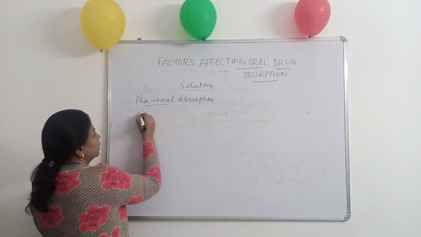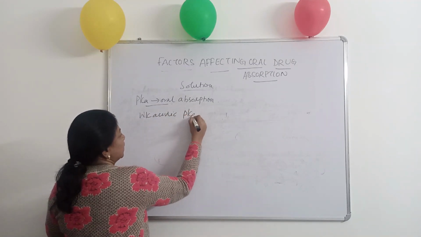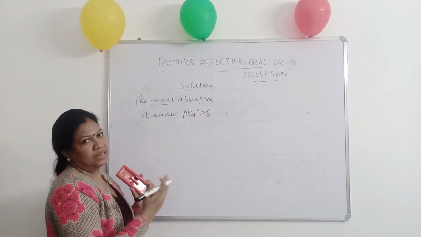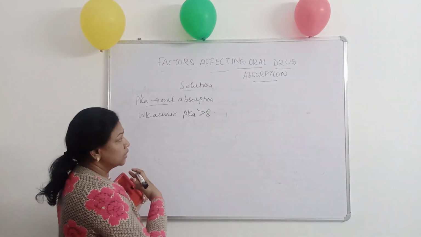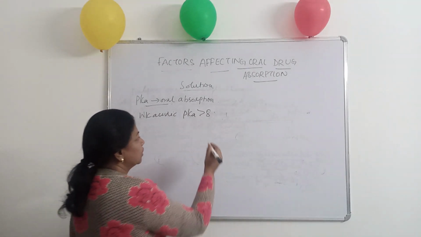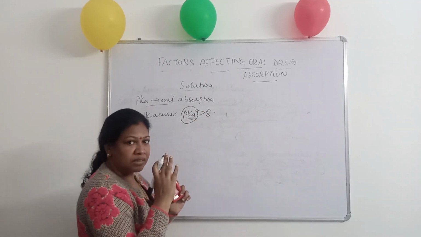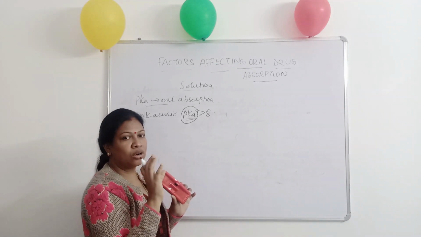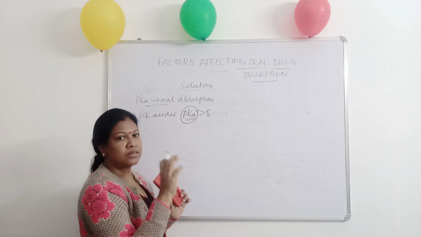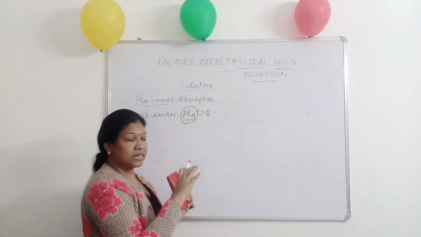Now consider a weakly acidic drug whose pKa is greater than 8. If it is less than 8, it will be a strong acid. So when the pKa of the weakly acidic drug is greater than 8, what does it mean? pKa is the constant, or the index, which explains the ionization property of the drug.